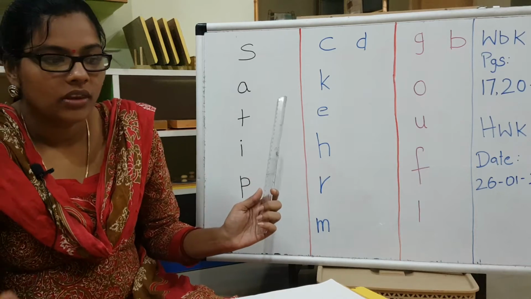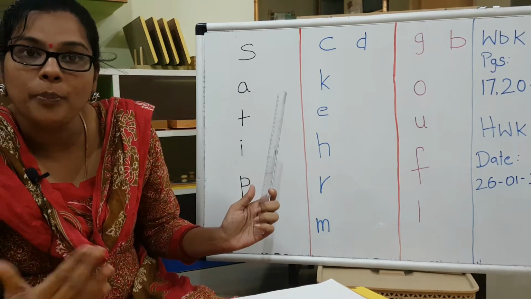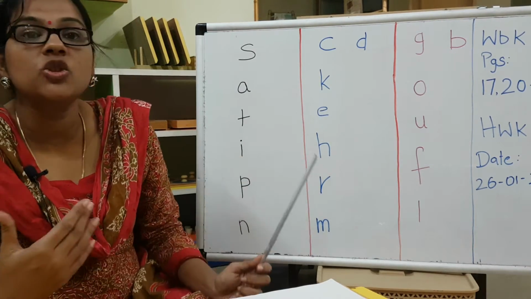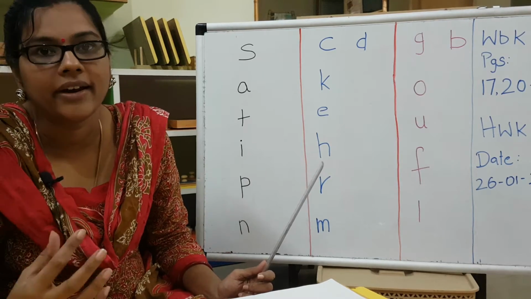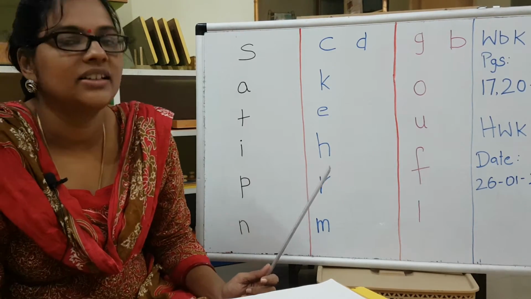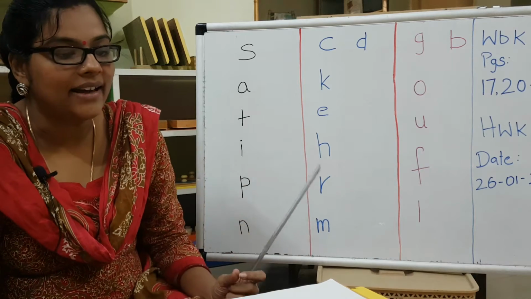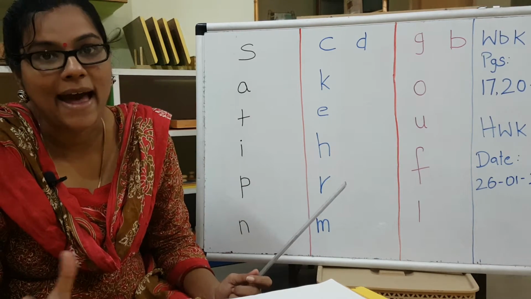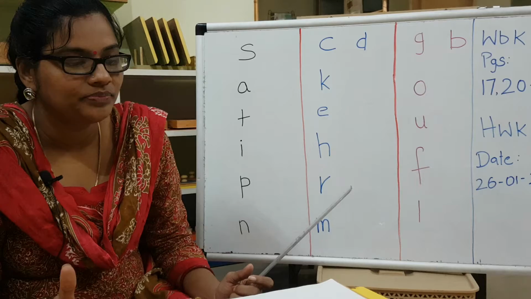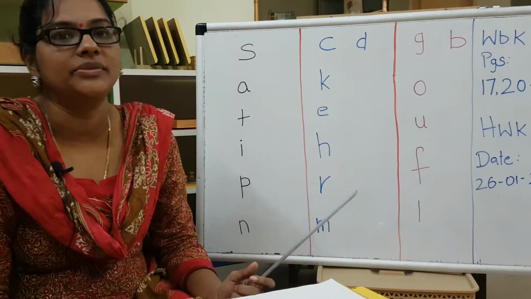Soup, snake, soap, star. When I say soup, the sound is clearly heard, right? Dress. Very good. Then you have a. In a, what did we see? Apple, alligator, and very good.